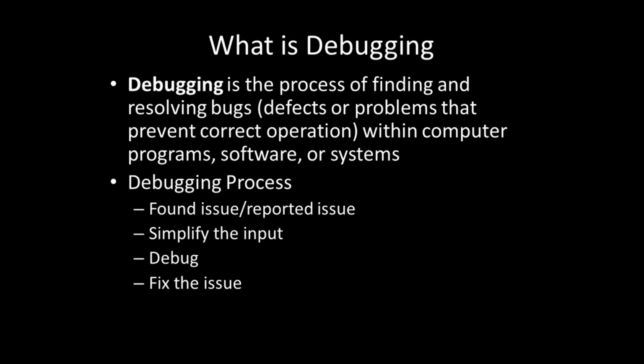Now, what is the debugging process? What are the steps involved in the debugging process? One, you find the issue or reported issue. Meaning when you are testing the application, you may find an issue, or the issue may be reported by your testing team or by your customer. Once you get the issue, simplify your inputs, identify what could be the problem in that particular defect, then do the debugging and fix the issue.